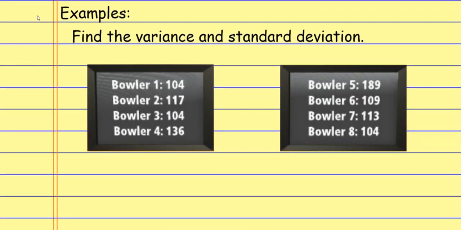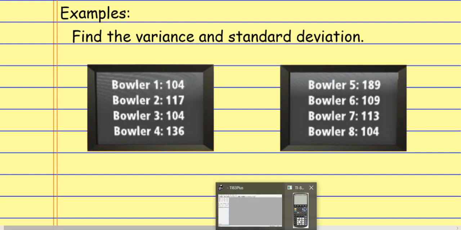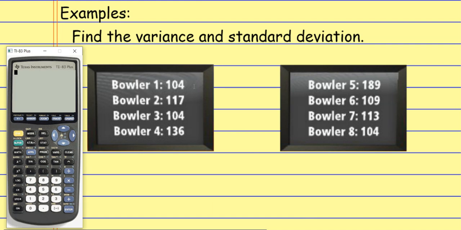Taking a look at this example that we've already looked at once, this time we're going to do the variance and standard deviation using the graphing calculator. So here's how to do this on the TI graphing calculator. The first thing we're going to do is hit this little button that says stat on it. We could plug this in and do the formula by hand, but I want to show you how to do it on the calculator. Plugging into formulas is literally just plugging away. Everyone should be able to do that. I want to show you how to use the calculator to do this.